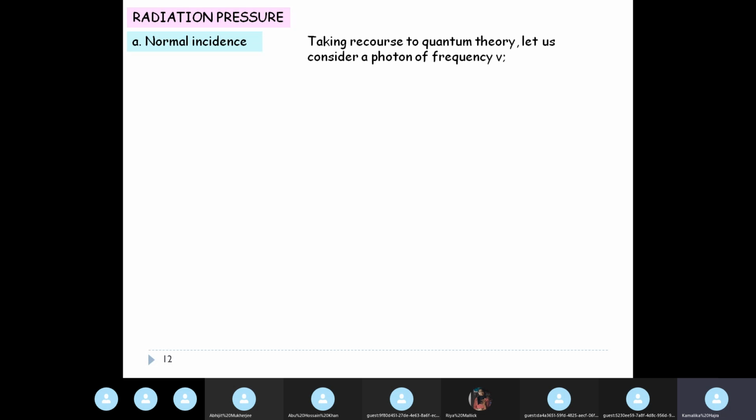Now, if you take recourse to quantum theory, then let us consider a photon of frequency nu. Basic quantum theory: we know that the energy of a photon of frequency nu is given by h nu. Now suppose this energy of the photon corresponds to a mass m, then the energy is equal to mc square, and therefore we can write mc square equal to h nu, just by analogy.